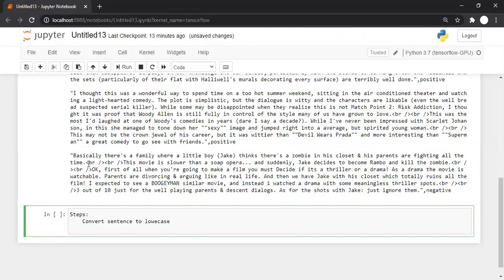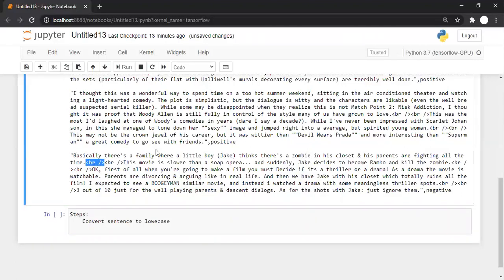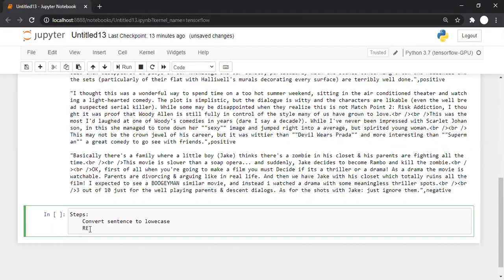But these tags, BR tag or any other tag, do not represent any sentiment. They are just there for formatting. So we are supposed to remove HTML tags from the data.